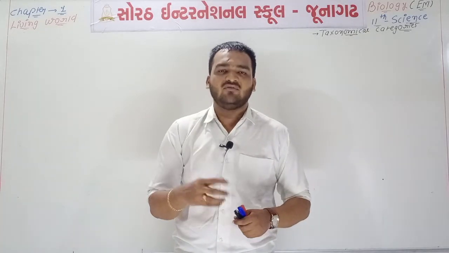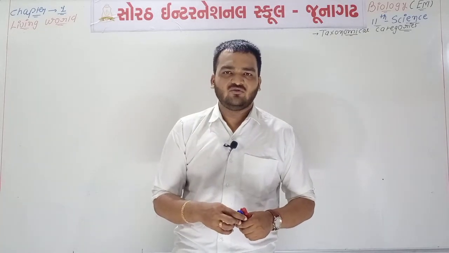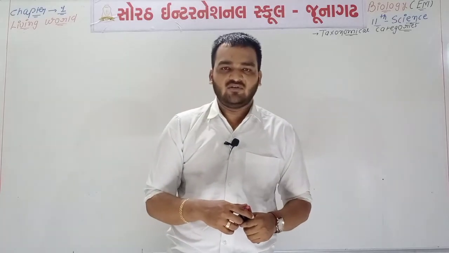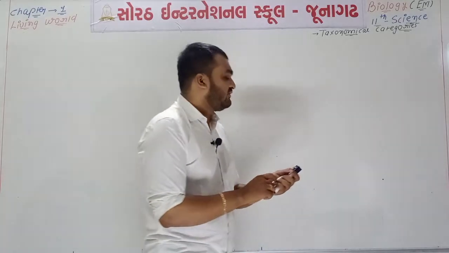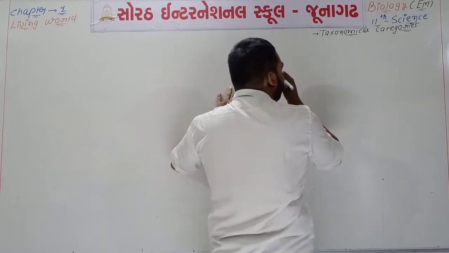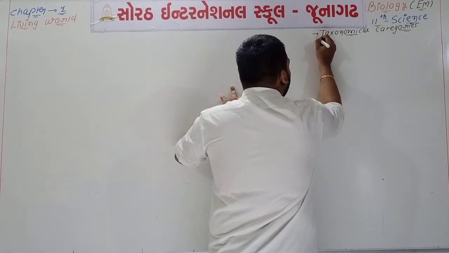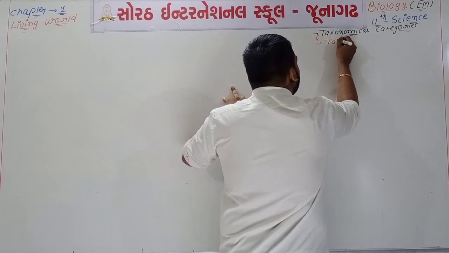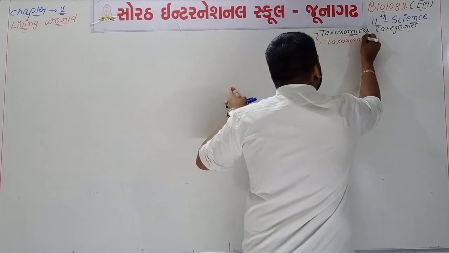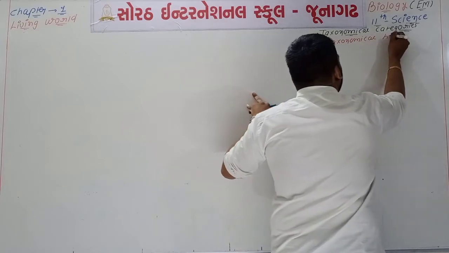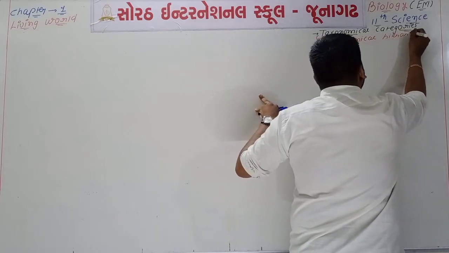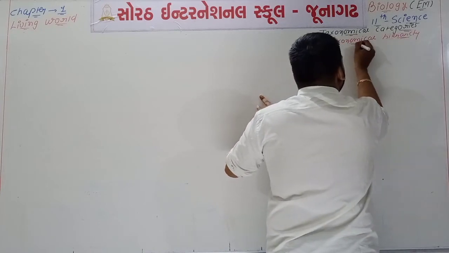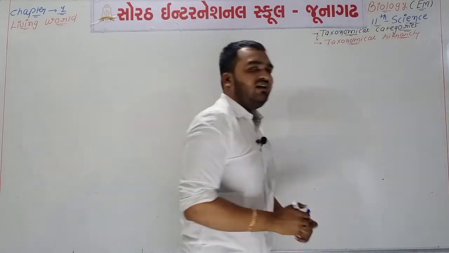You can say that if the different type of categories or different type of ranges are a part of the classification process, then it is known as taxonomical categories. And you know that all these taxonomical categories combine with each other and form taxonomical hierarchy.